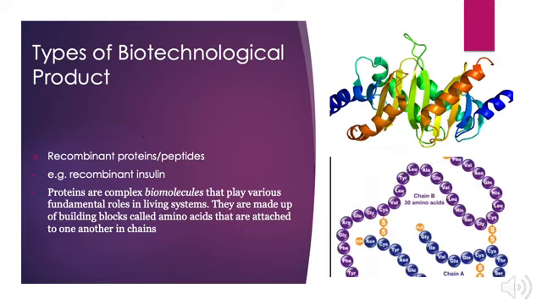Recombinant proteins and peptides. For example, recombinant insulin. Proteins are complex biomolecules that play various fundamental roles in living systems. They are made up of building blocks called amino acids that are attached to one another in chains.